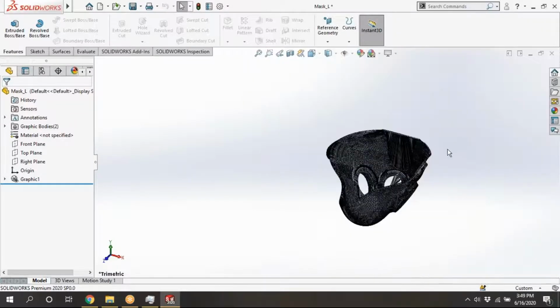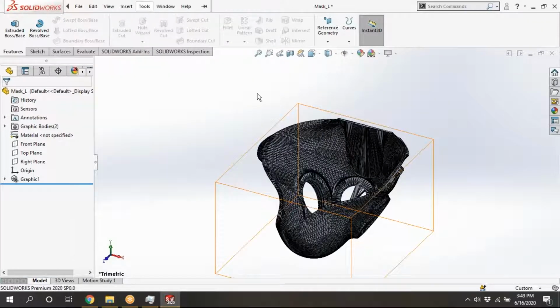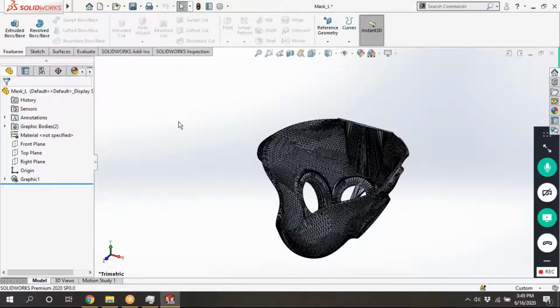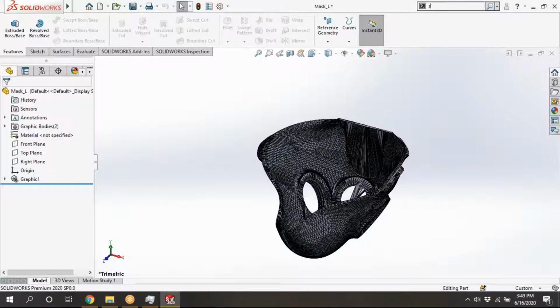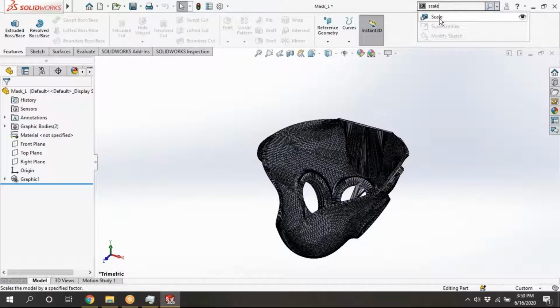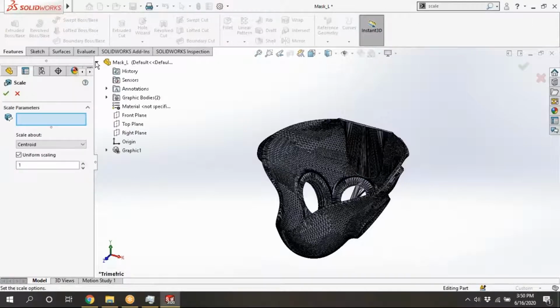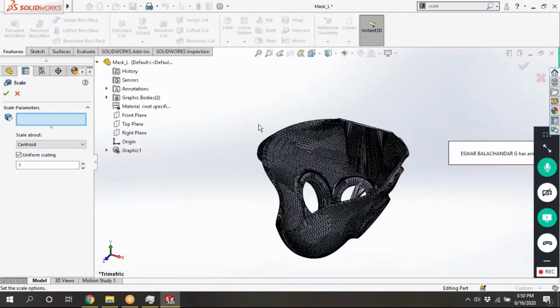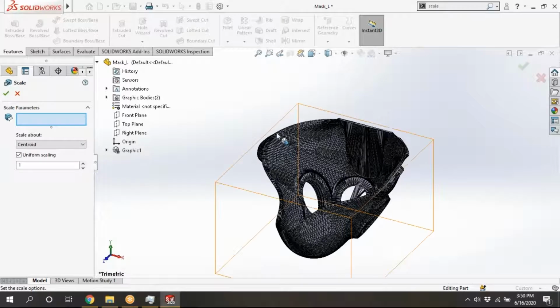What we can do here, the only option we have, is scaling. We can reduce the size or increase the size. We will search for it here, scale. Yeah, scale here. We'll take the scale parameters, entire object.